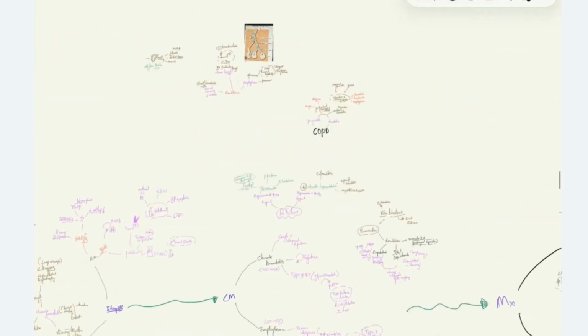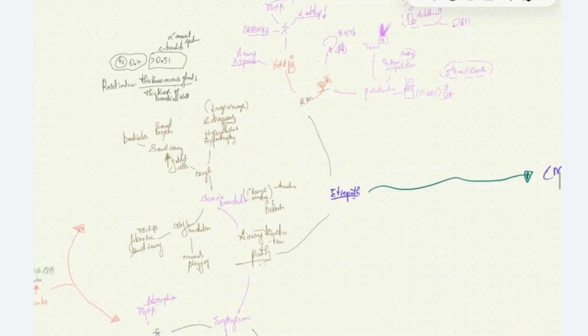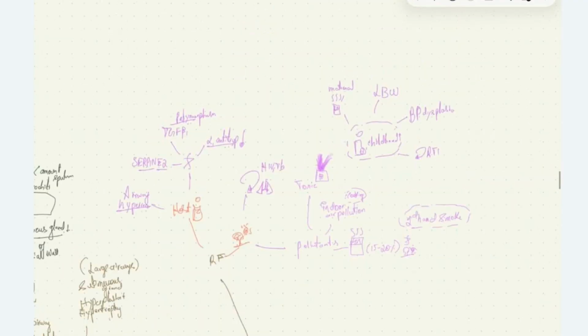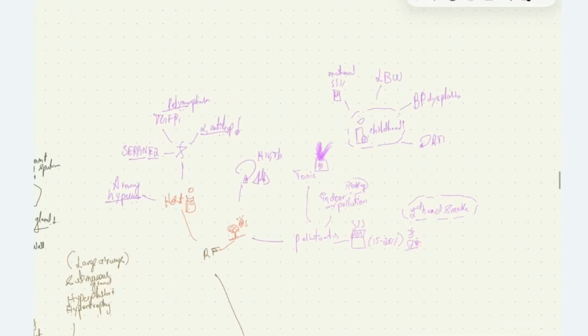So in all the conditions of COPD, that is emphysema, chronic bronchitis, and small airway disease, there is airflow limitation. Please note this point. The risk factors for COPD include environmental risk factors like pollutants. Smoking is one of the common risk factors causing COPD. In only 15 to 20% of smokers do we see COPD. The reason is genetic predisposition, and environmental factors also influence the occurrence of the disease.